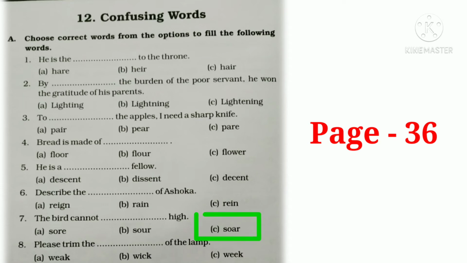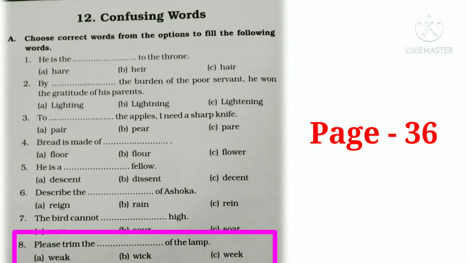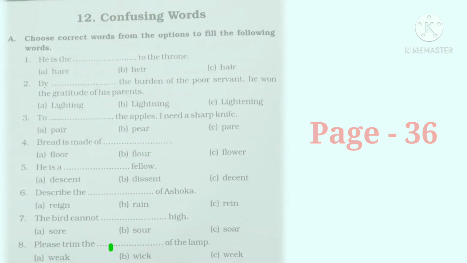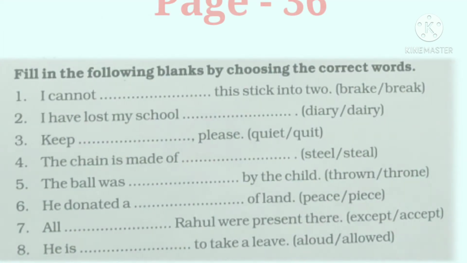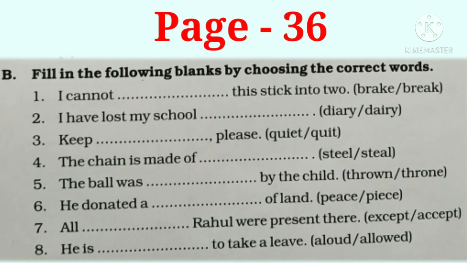The last sentence is: please trim the dash of the lamp, and the options are WEAK, WICK, or WEEK. The correct option is B, WICK. So this was the exercise number A. Now look at the exercise B. Here you have to fill in the following blanks by choosing the correct words.